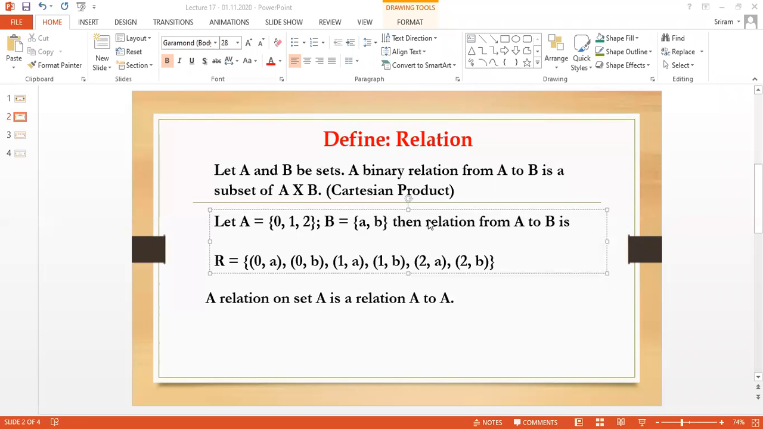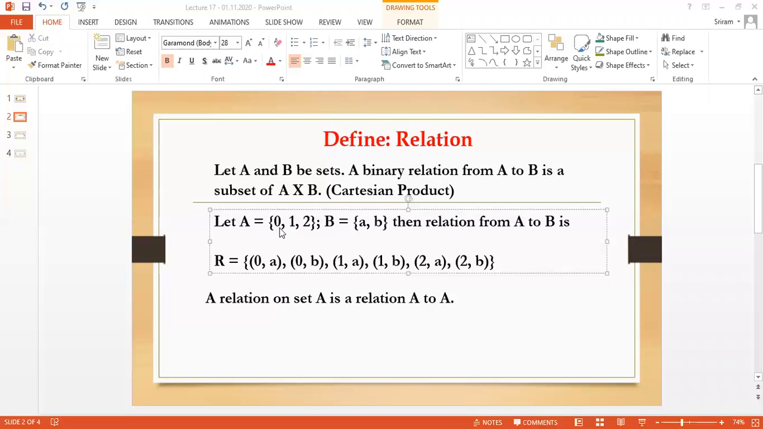Okay, dear, let me start this again. I will make it fast this time. See, a relation is nothing but a subset of the Cartesian product between the sets, that is A cross B. The meaning of Cartesian product is that we map each and every element of the first set to the elements of the second set.